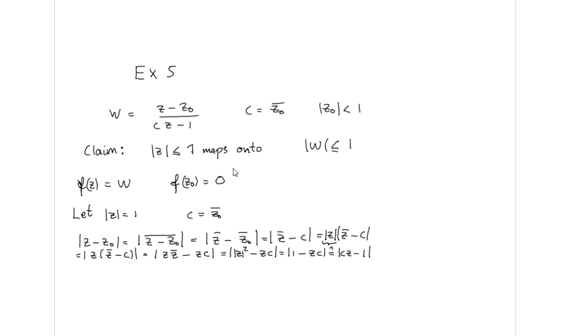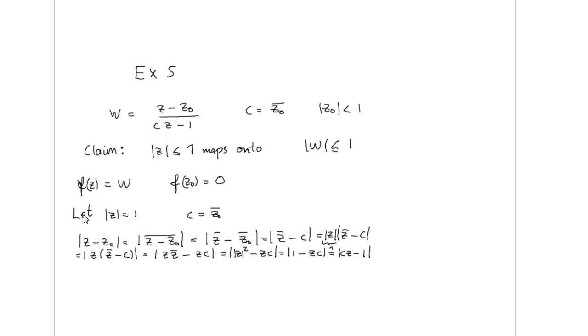So we know that one of the points in the unit disk is mapped to one point in the unit disk of the w plane. So we only need to prove that the unit circle is mapped onto the unit circle in the w plane.